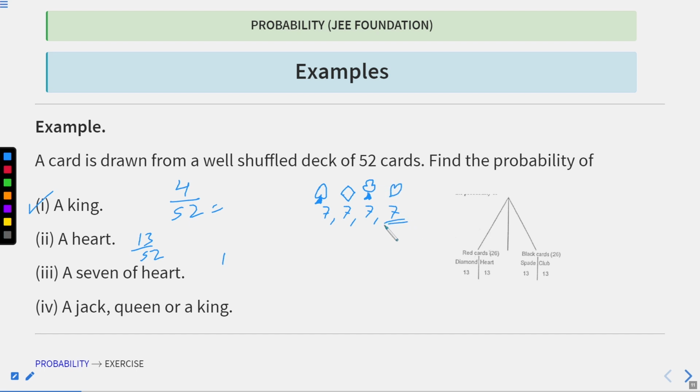So only just 1 card, so 1 by 52. Okay, now a jack, a queen, or a king. So these all are face cards. In total I have 12 face cards divided by 52. So the number of favorable for face cards are 12, and in total I have 52. Okay, so let's move. I hope this all is clear to you.